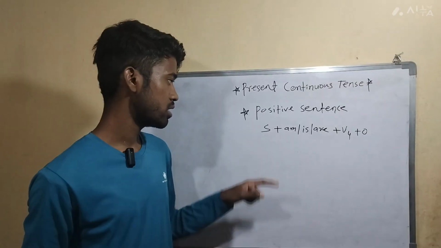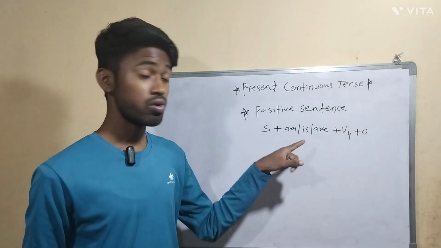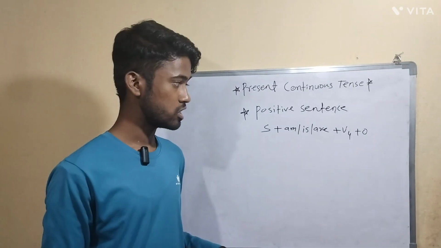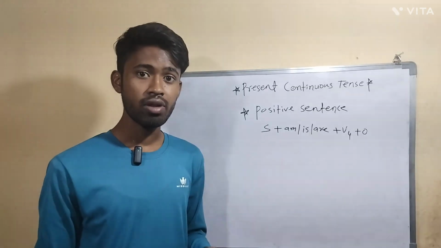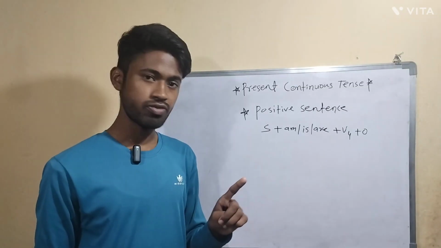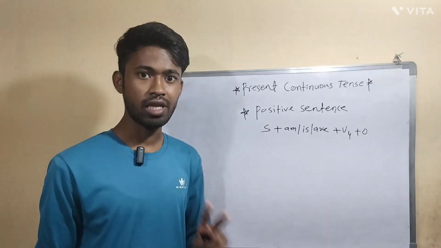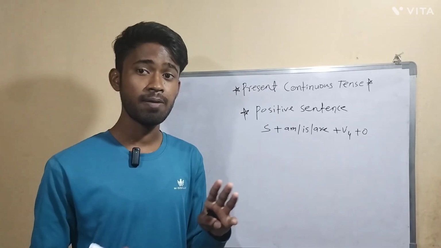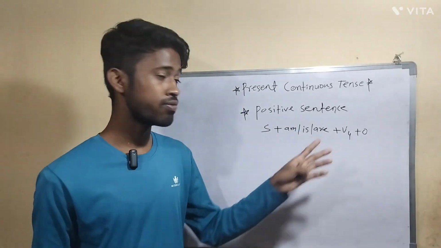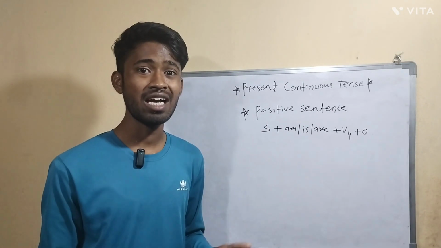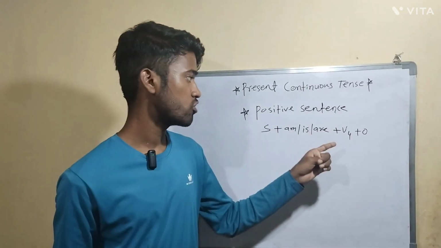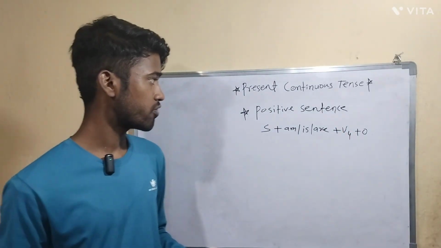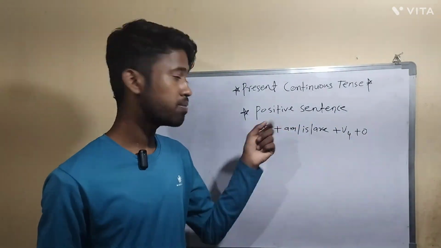So subject you know, am, is, are. Now we will discuss the fourth form of the verb. In the initial video I told you that every main verb has four forms. The first form is the present form of the verb. The second form is the past form, and the third form is the past participle. And this fourth form is the present participle, or you can say the ing form. And in the last, the object. So this is the structure for present continuous tense in a positive sentence.